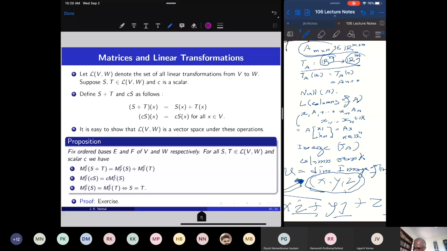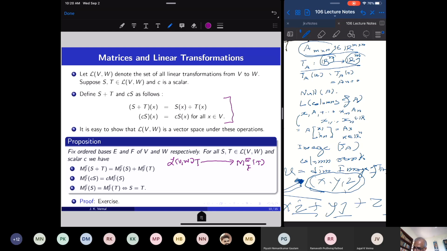So what is going on? We have L(V,W), which by these two operations is a vector space. From L(V,W), I take any linear transformation and associate its matrix with respect to the ordered bases E and F. So T maps to this matrix.